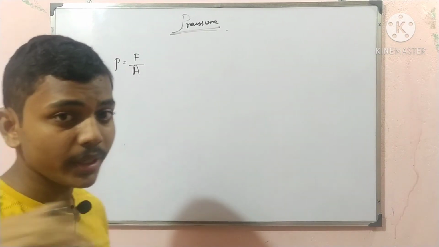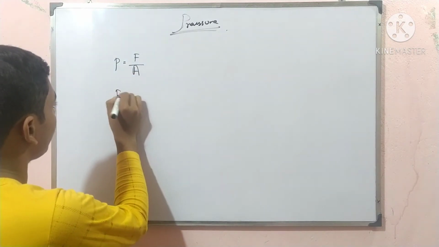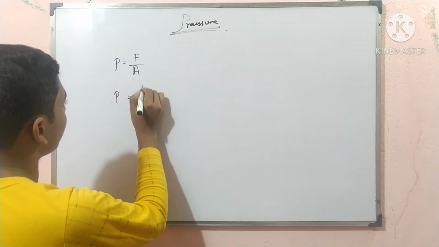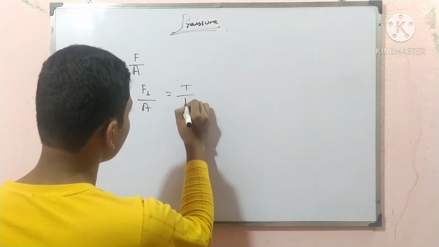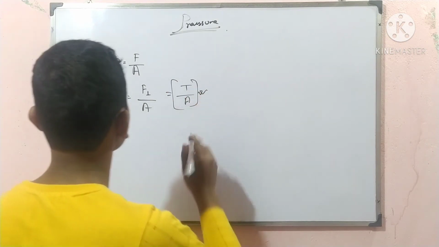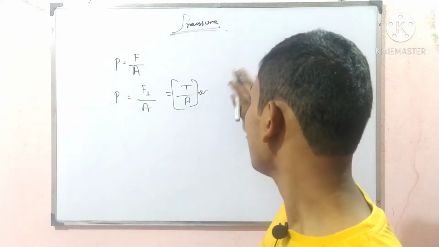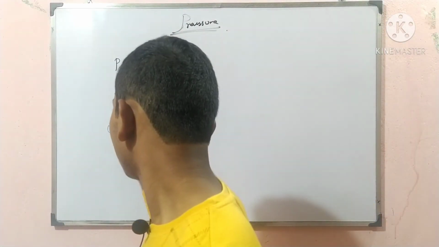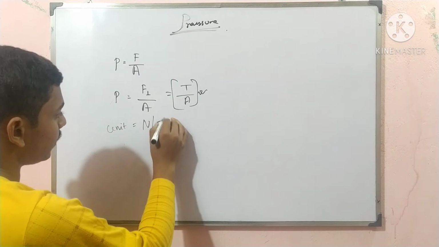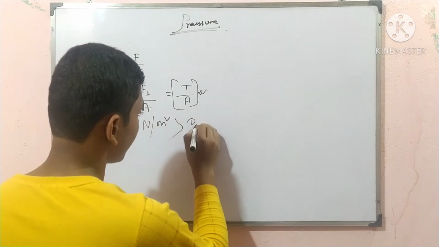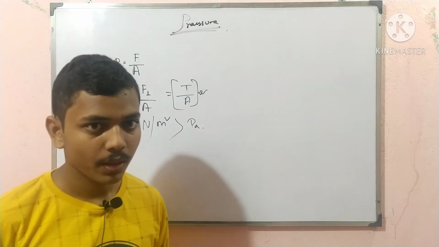But that is not the normal force, that is the perpendicular force. That means pressure is equal to perpendicular force per area. Perpendicular force is known as thrust. Thrust per area is the pressure. So what is the unit of pressure? The unit of thrust is Newton, and area is meter square. So the unit of pressure is Pascal, Newton per meter square. Is it clear?